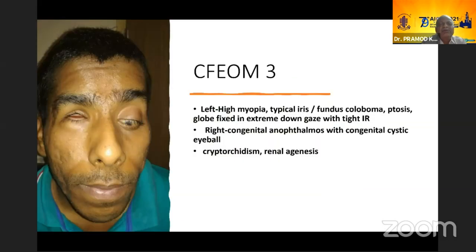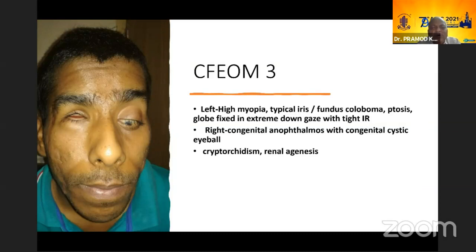This is coming to CFEOM3, which is, I think, a Pandora's box. A lot of conditions are there in CFEOM3, which create a lot of diagnostic difficulties. Here we had, you can see this one, he has a congenital cystic eyeball, enophthalmos, and this eye is fixed in down gaze with typical coloboma and very tight IR.